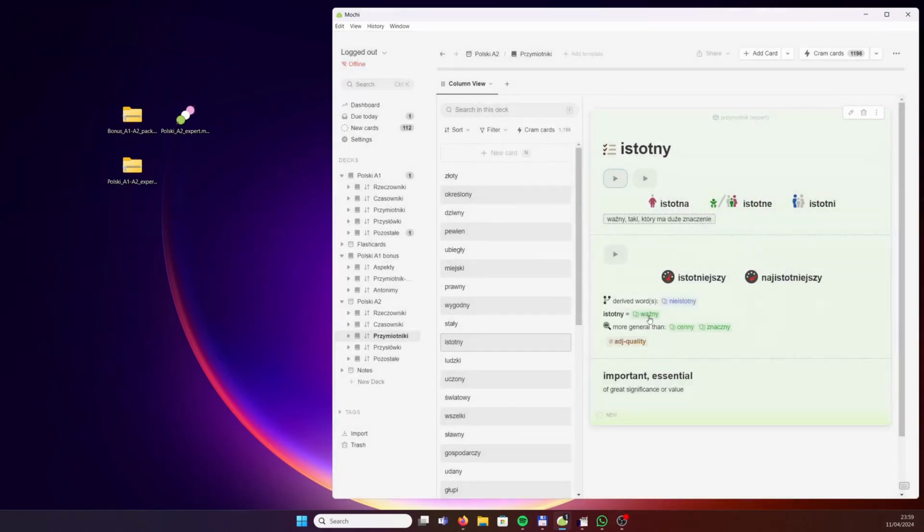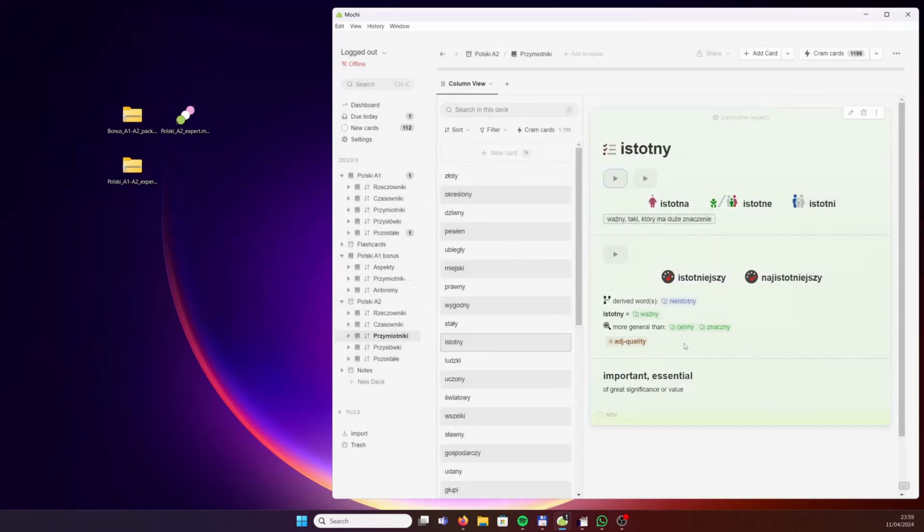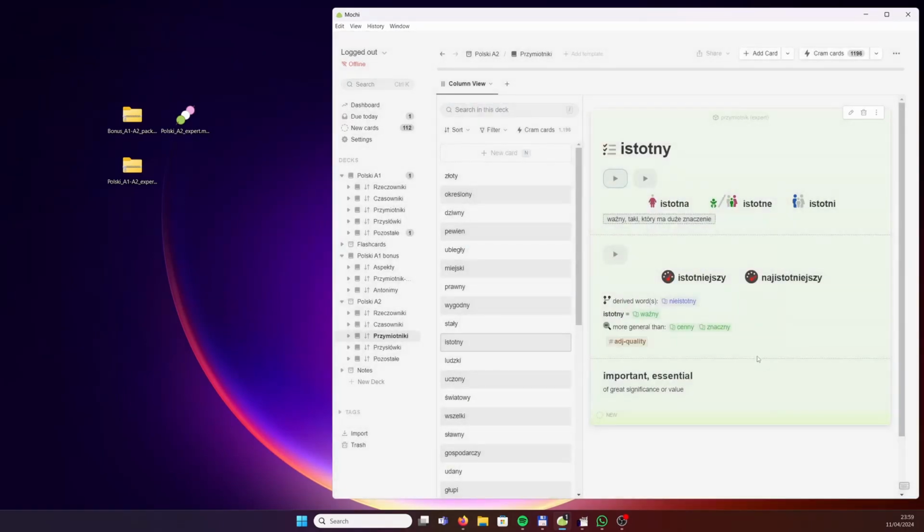It's very similar to the word ważny that you may remember from the beginner flashcard deck. Ważny, important, the simplest word of this sort. And the word istotny, essential, is more general than cenny, precious, and znaczny, significant or substantial.